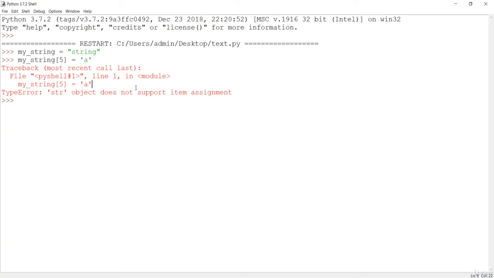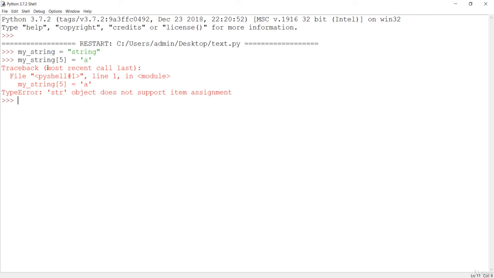So just remember that strings are immutable. That means the element of a string cannot be assigned. So you cannot do this in the case of a string, but you can do this in the case of the list or any other data structures. But in the case of a string, this is not valid.